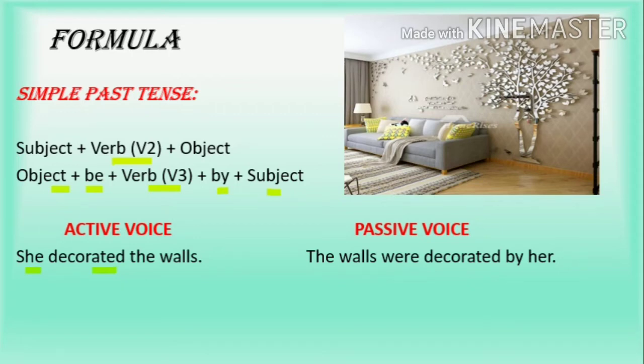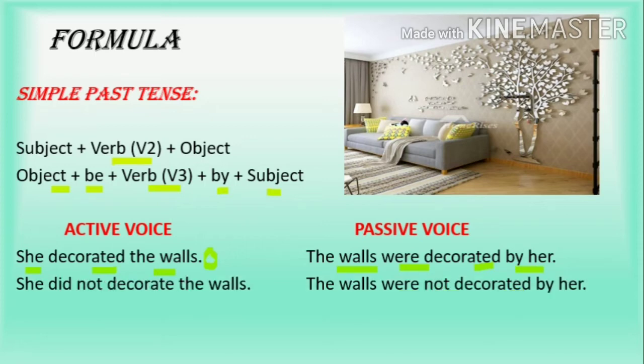So what did she decorate? The walls. So this is the object. So when you transform the sentence, put the object in the front, the walls. As this is plural, we use were. If this is a singular noun, you have to use the wall was. The walls were, this is the past participle form of the verb, were decorated by her. The subjective pronoun here becomes the objective pronoun here.